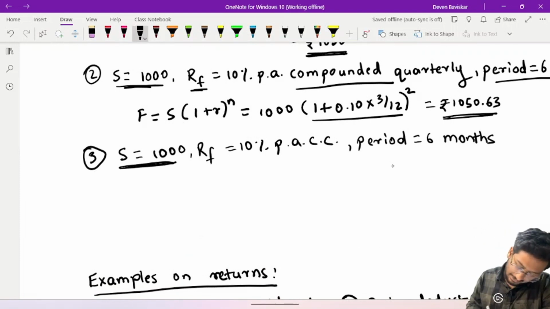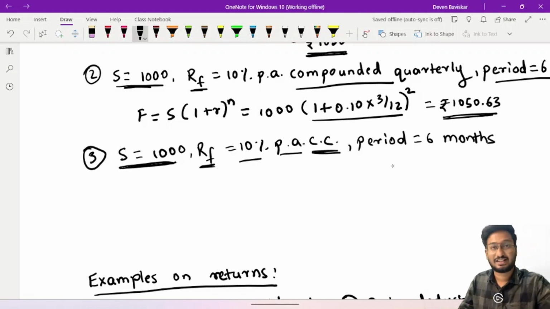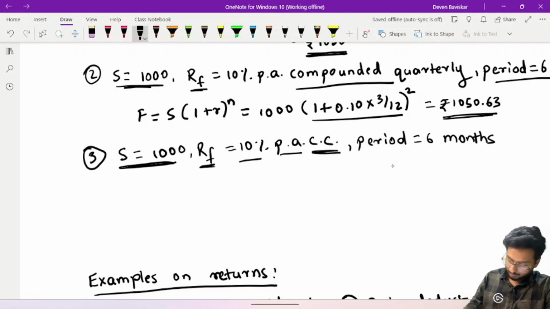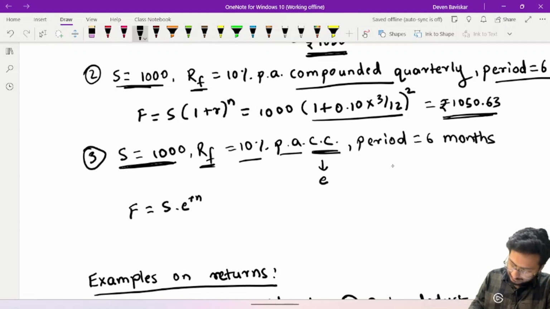A spot price again is given to be 1000 rupees. Risk-free rate is 10% per annum. CC means compounded continuously. So when it is continuous compounding, it means you have to use that E wala formula. What is the E wala formula? F is equal to S into E raised to Rn. Let's see how this is solved.